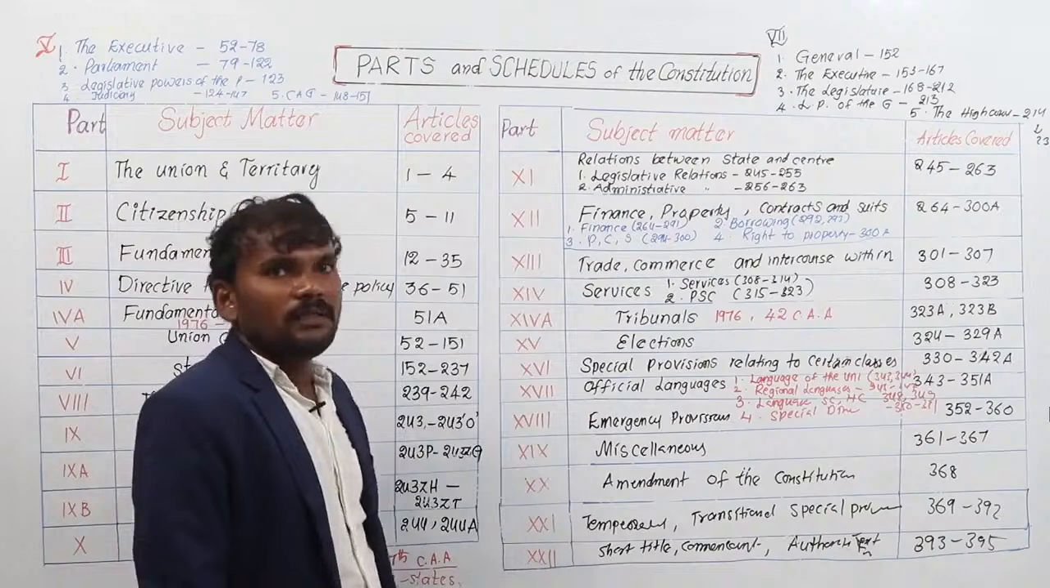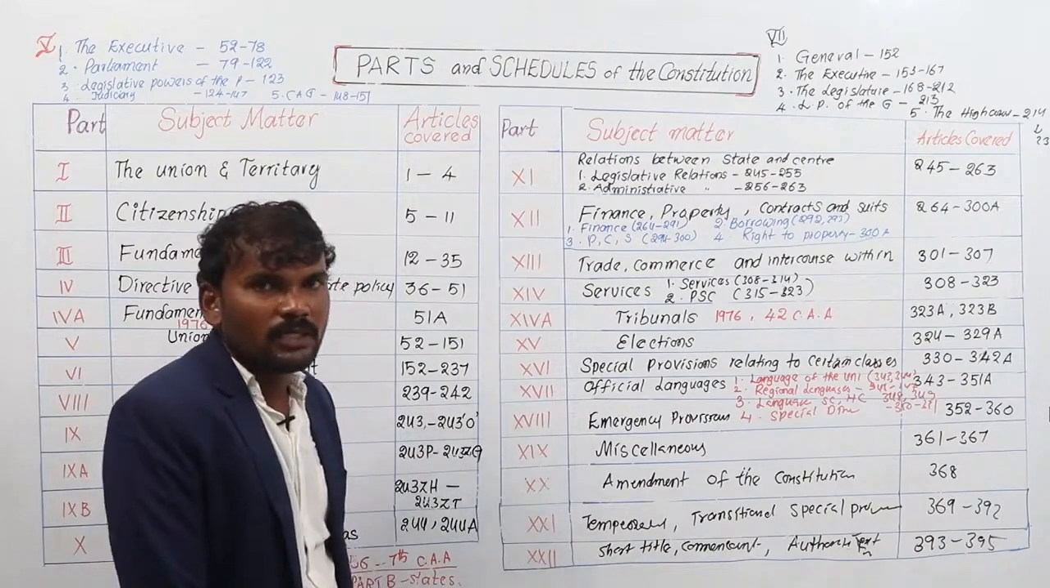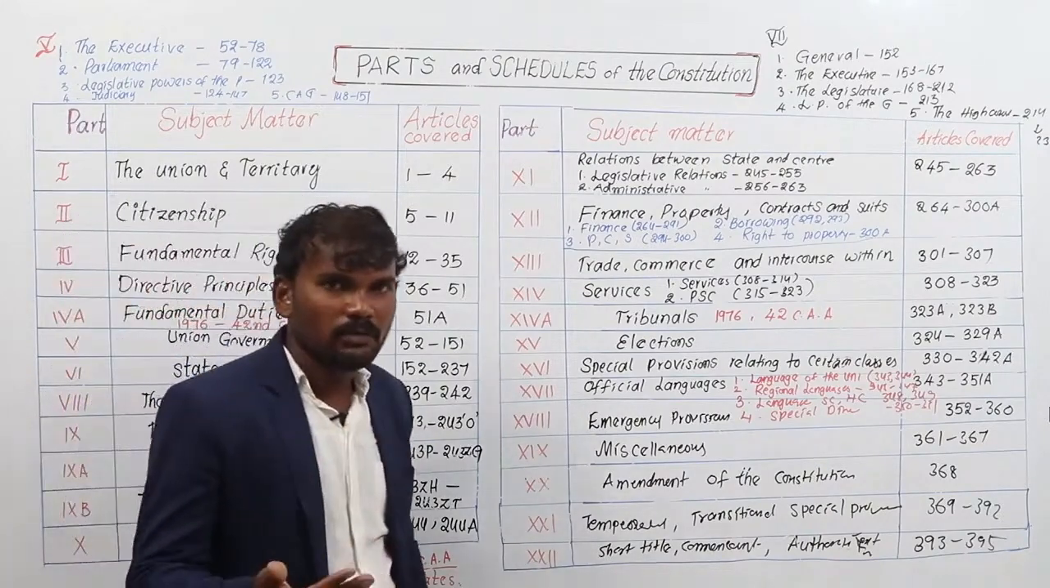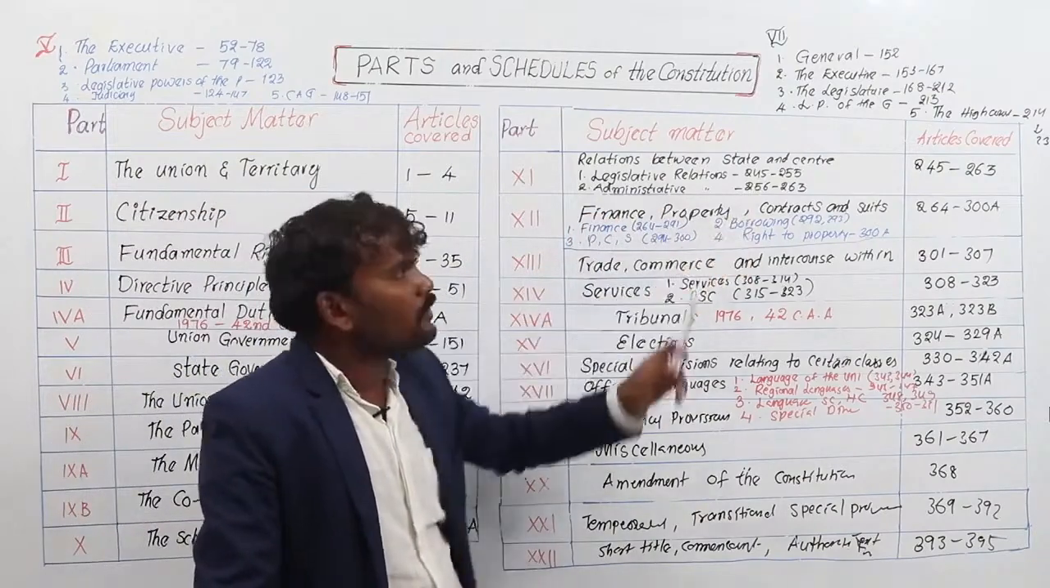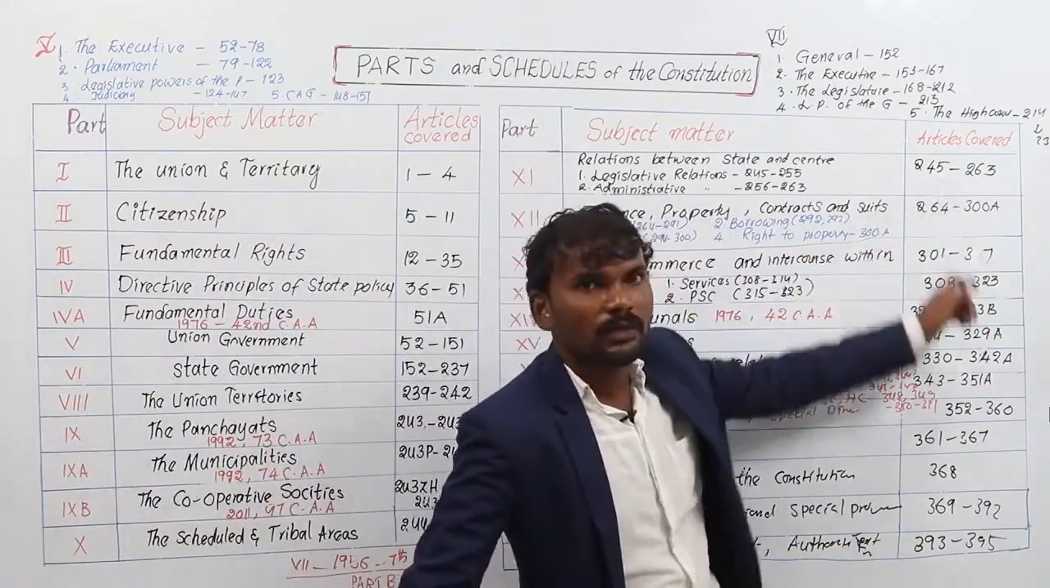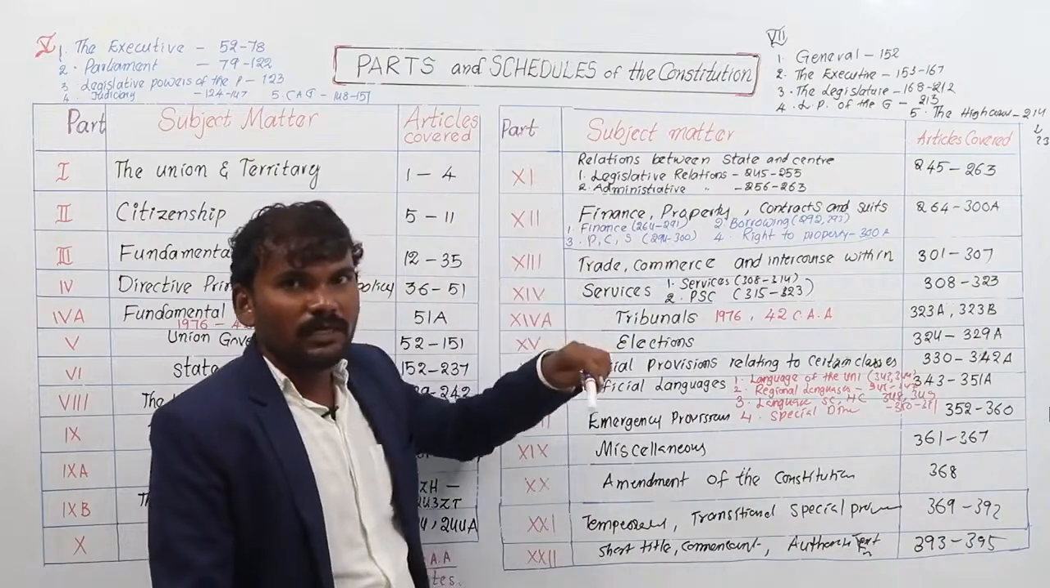11th, 12th and 13th, 3 parts deal with the relations between state government and central government: legislative relations, administrative relations and financial relations. So part 11 deals with the relations between state government and central government. Articles cover 245 to 263. This 11th part is further divided into 2 chapters.